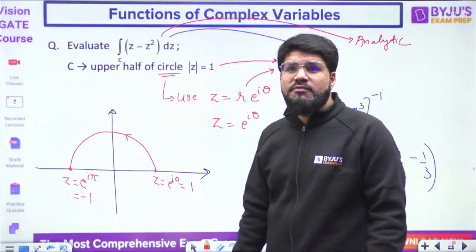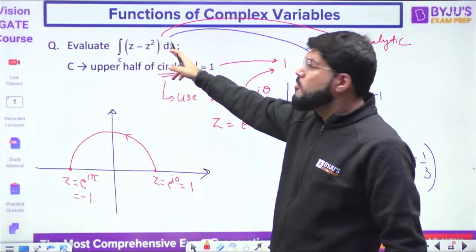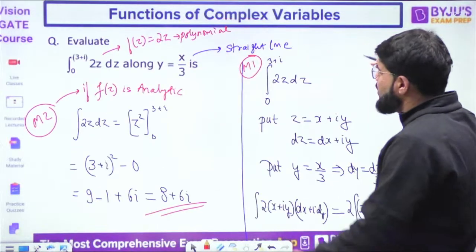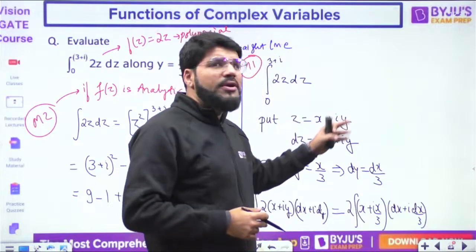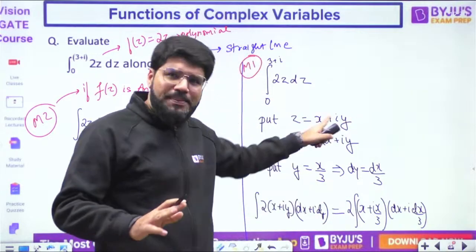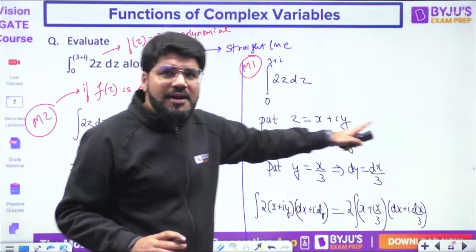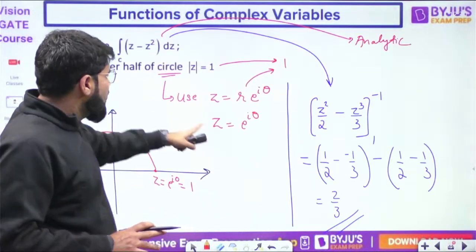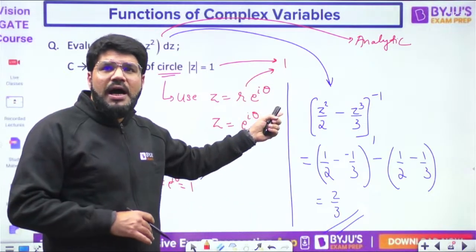If it is not analytic, then you will put down the value of z, like method number 1: z equal to x plus iy. If it is a circle, then don't prefer Cartesian form. You can use it, but Cartesian will be lengthy. If there is circular symmetry, then put the polar form or Euler form, r e power i theta.